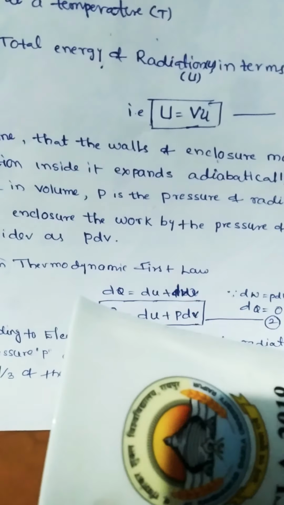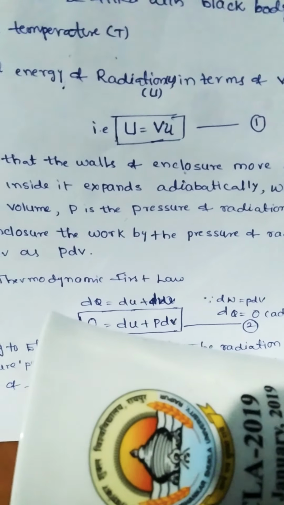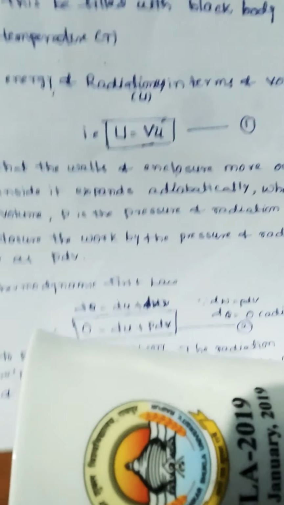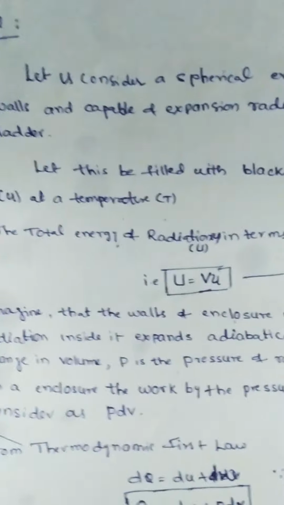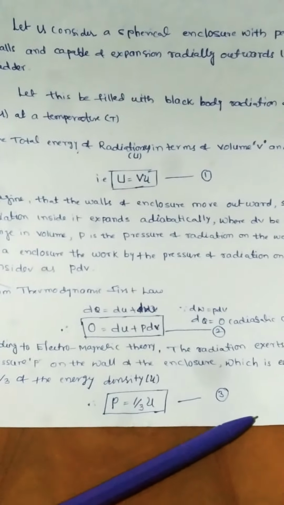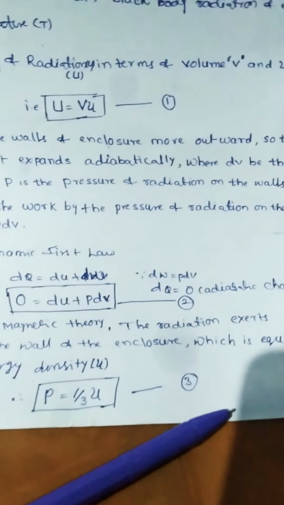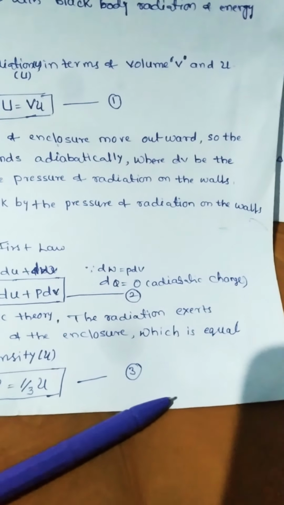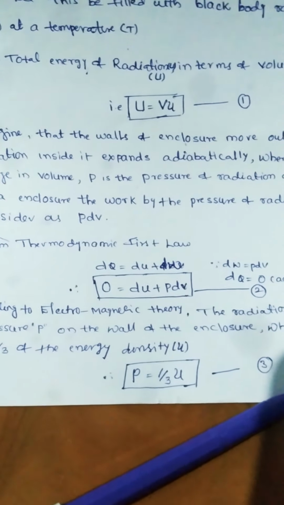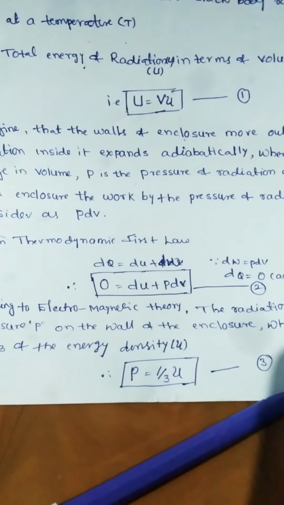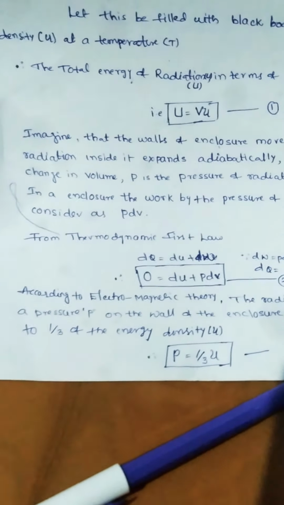From the first law of thermodynamics, dq equal to dU plus dW, where dW equal to PdV, and dq equal to 0 because it is an adiabatic change. Therefore, 0 equal to dU plus PdV. We take this as equation 2.